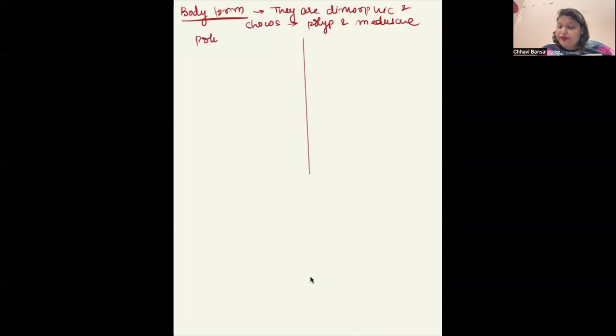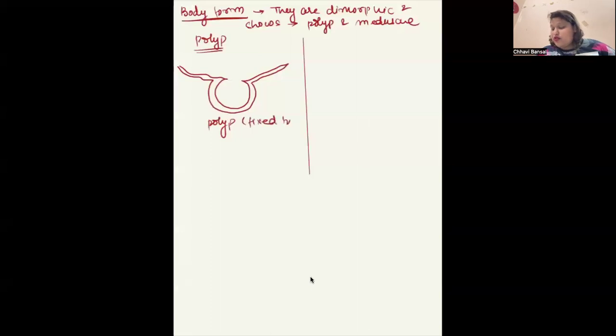Okay, let's see with the comparison. How does a polyp look like? If you see the structure of the polyp, this is how it looks like. This is the polyp. It is the structure which is fixed to the substratum, meaning they are sessile in nature. What was the example of sessile ones? Example is Adamsia. The other name of Adamsia is sea anemone.